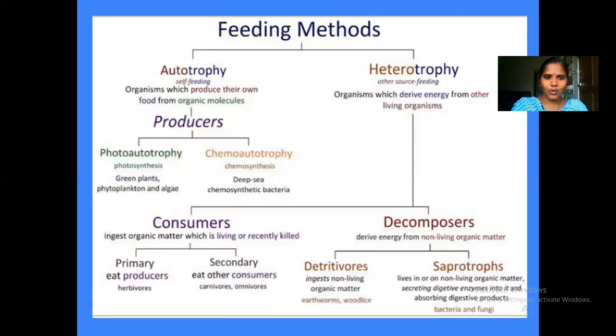And whatever we discussed, I just listed in this picture, where the basic classification is into autotrophs and heterotrophs. Autotrophs, the producers, are again two types, photoautotrophs and chemoautotrophs, as I told. And heterotrophs can be classified into two categories, consumers and decomposers, primary, secondary. What is primary and secondary?